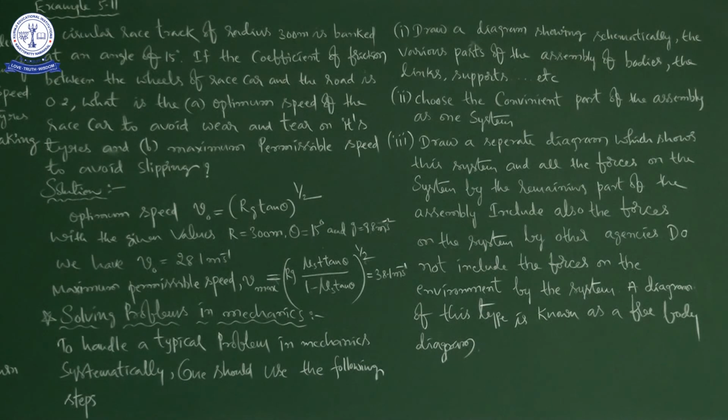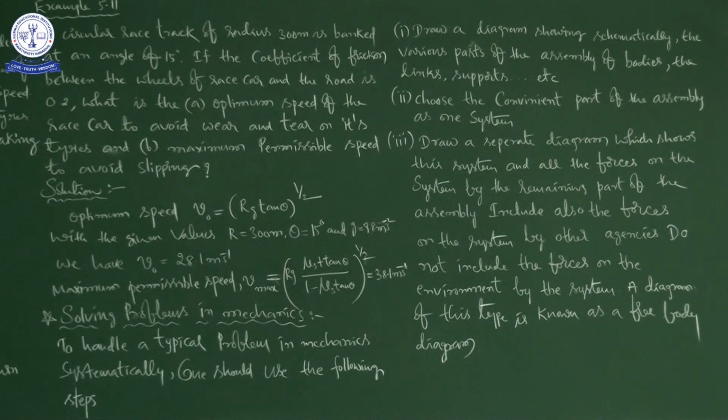After completing the mathematical calculation, you will get V naught equal to 28.1 meter per second. That is A. Next, B: he is asking to find the maximum permissible speed. The formula is V maximum equal to [Rg (mu s plus tan theta) divided by (1 minus mu s tan theta)] whole power 1 by 2, which is equal to 38.1 meter per second.